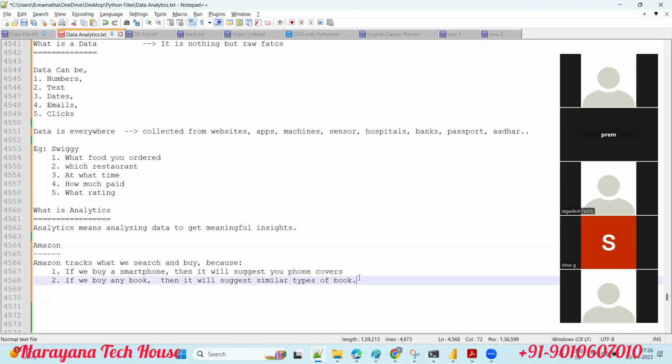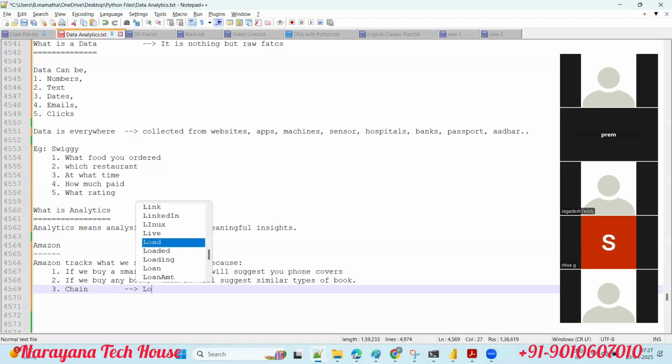See, recently what happened in my case, just yesterday. I opened Amazon and tried to buy one chain, guys. Not a necklace, the chain to lock the doors. Two doors are there, and I want one chain. So I was searching for the chain, and it suggested me a lock also.